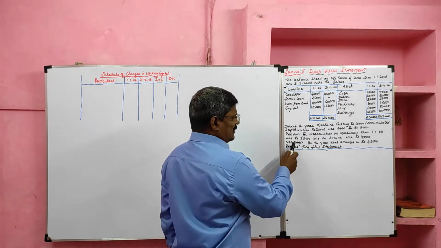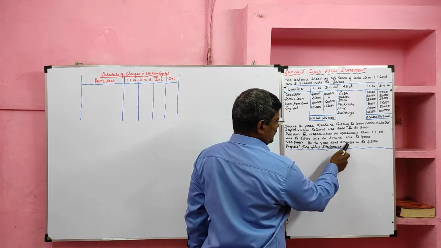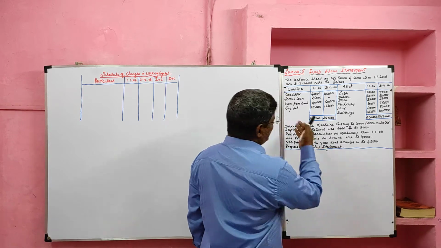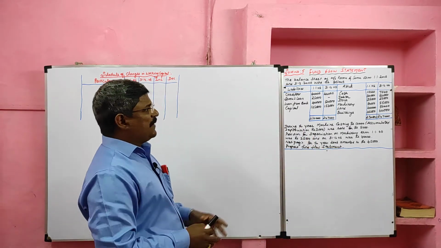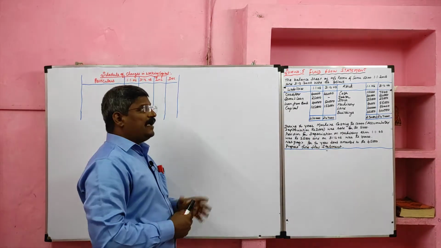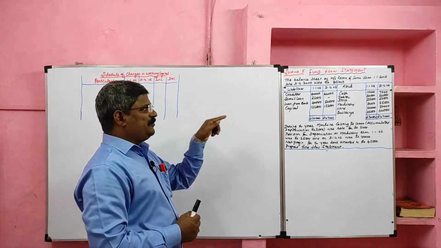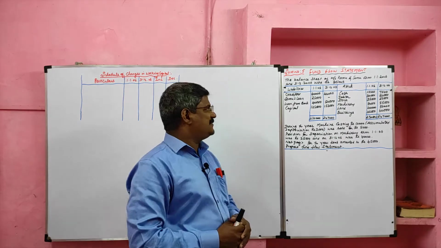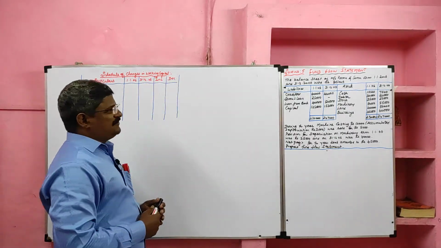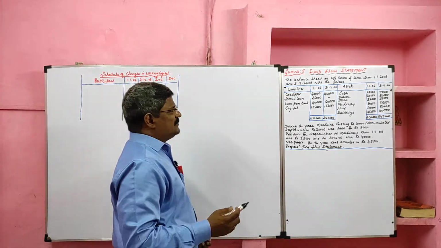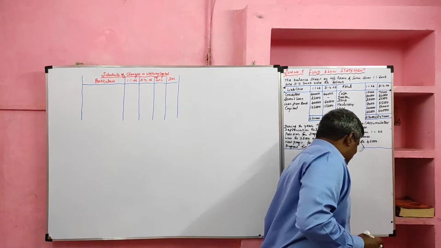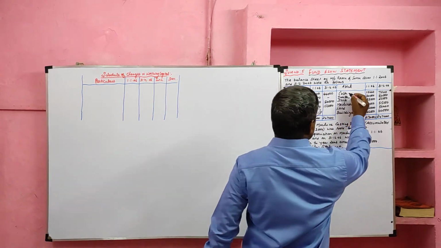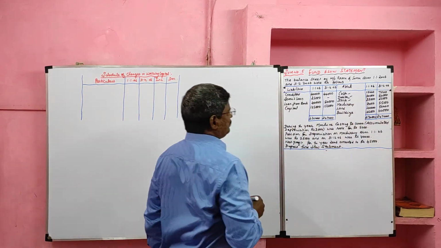Then at last, the net profit for the year 2006 amounting to 40,000. Since it is a sole trading concern, the profit and loss account is not given in the liability side, because the net profit is included in the capital. So here net profit is given, we have to ascertain the drawings. Now I am going to prepare the schedule of changes in working capital. For that, I am going to take current assets. The current assets are cash, debtor, stock.